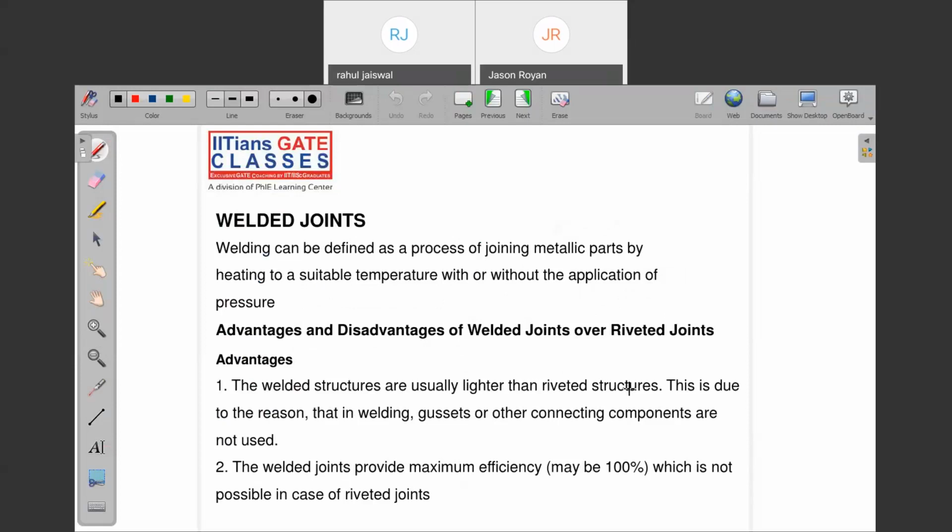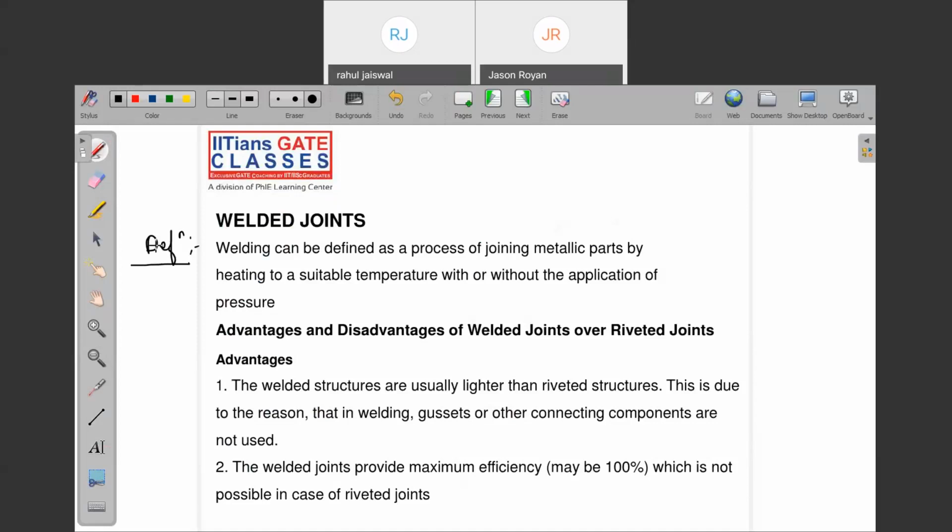So welding, first of all, note down the definition. Very, very important. Because wherever you go for an interview, private or government, for any company, whether it is related to software, working on different profiles like ANSYS or CAD/CAM, or other than design profile, let's say production, definitely one common question is welding. What is the meaning of welded joints? So note down, a welding joint can be defined as joining of metallic parts by heating to a suitable temperature with or without application of pressure.